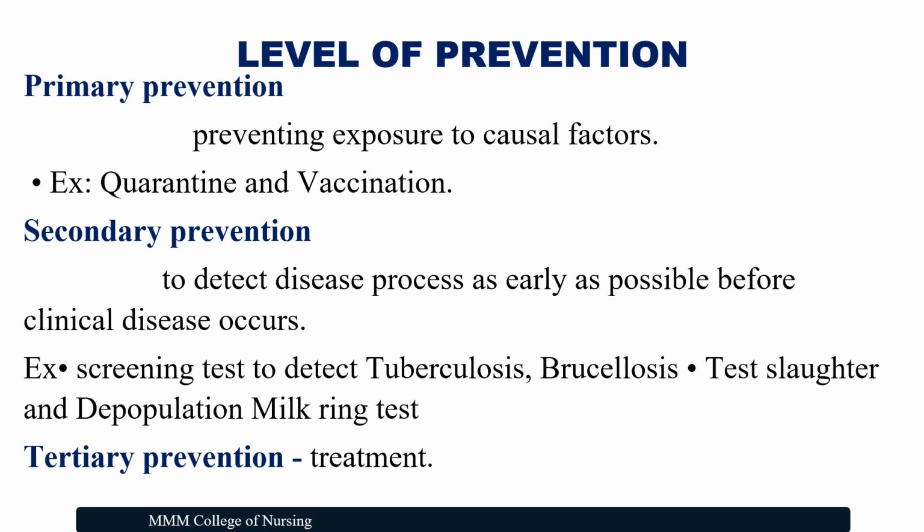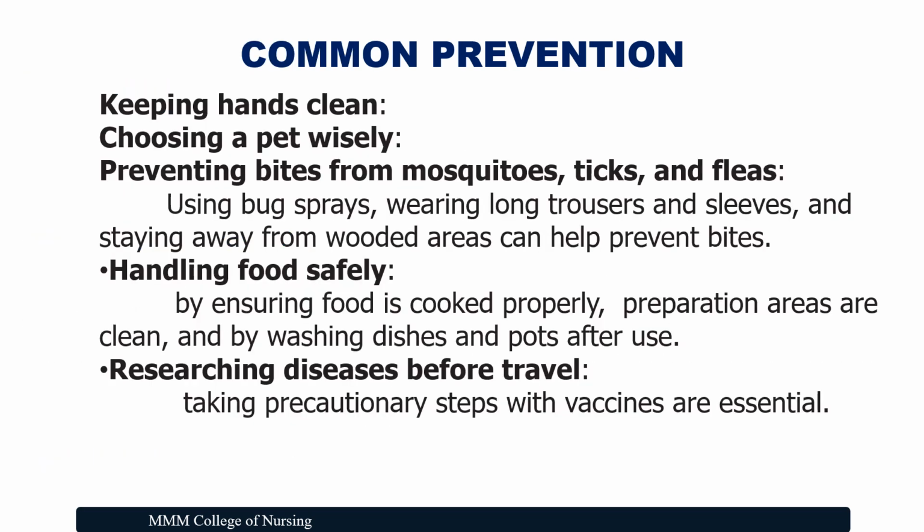And tertiary prevention, that is the proper treatment to avoid getting any complications. Let's see the common preventive measures of these zoonotic diseases. Keeping the hands clean. Those who are handling the pet, those who are handling the food, better to always keep your hands clean. Choosing a pet wisely. Preventing bites from the mosquitoes, ticks and fleas. Using bug sprays, wearing long trousers and sleeves, and staying away from the wooded areas can help prevent bites.